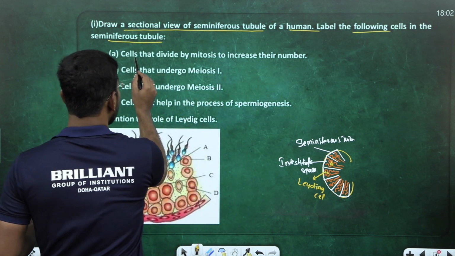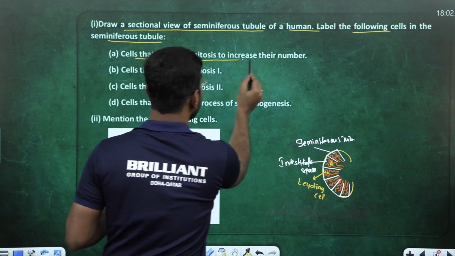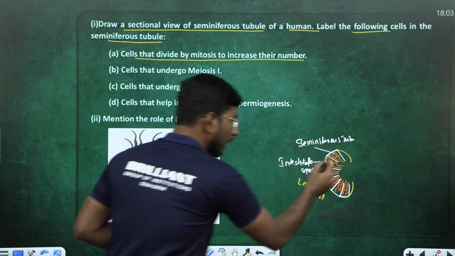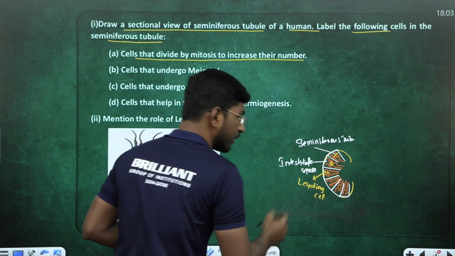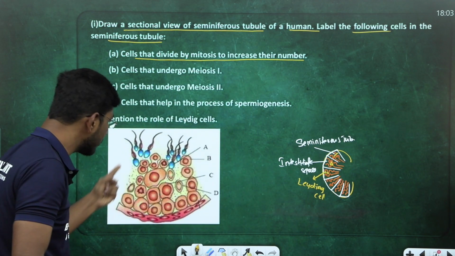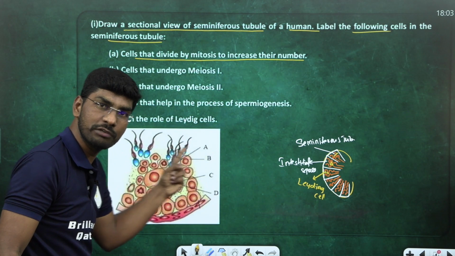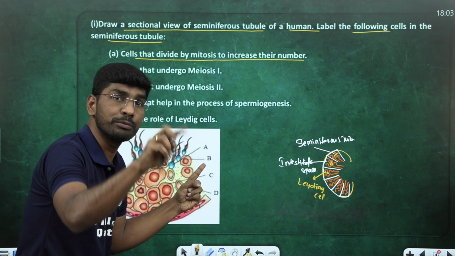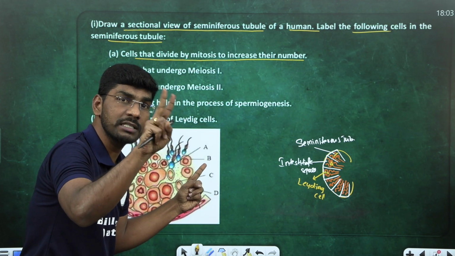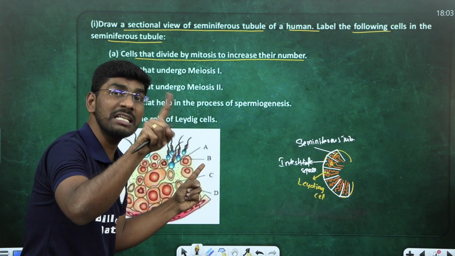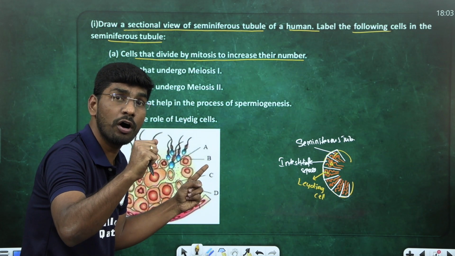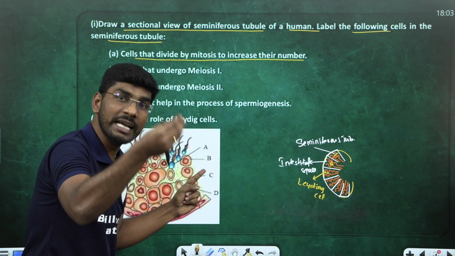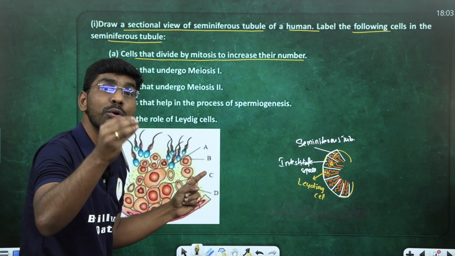Seminiferous tubule, cells that divide by mitosis to increase in number, they are asking. So if I cross-section one seminiferous tubule, I would see this structure. This is a transverse section of the seminiferous tubule. In it, two major types of cells are there. One is called male germ cells. What are male germ cells called? Spermatogonia.